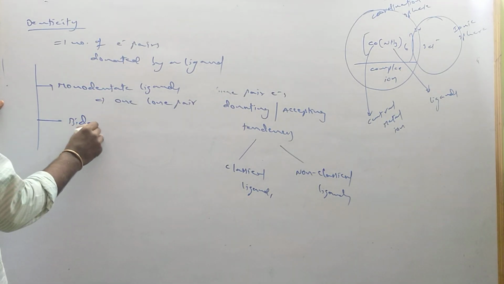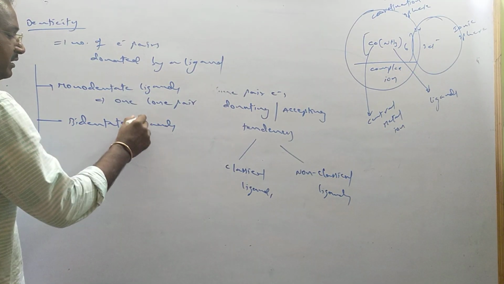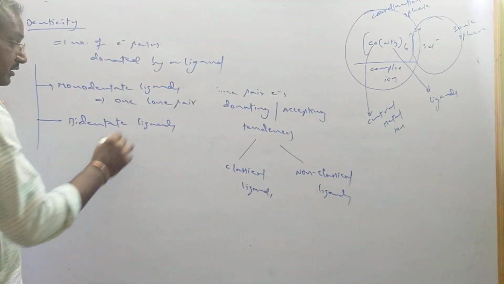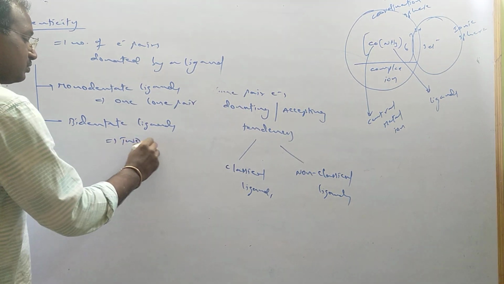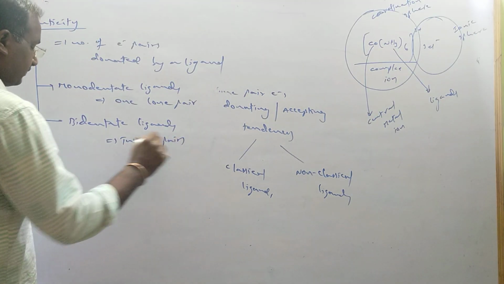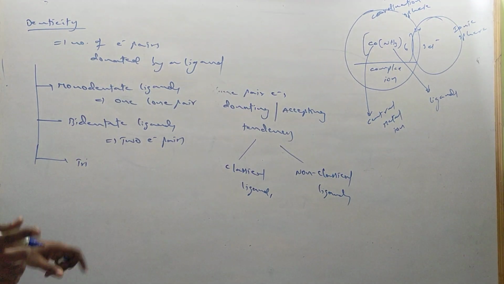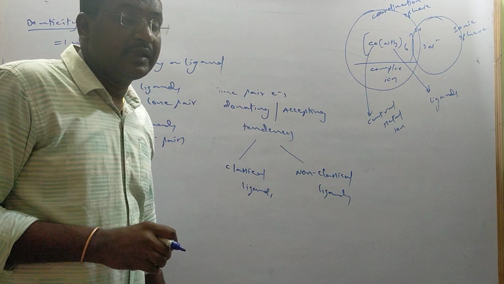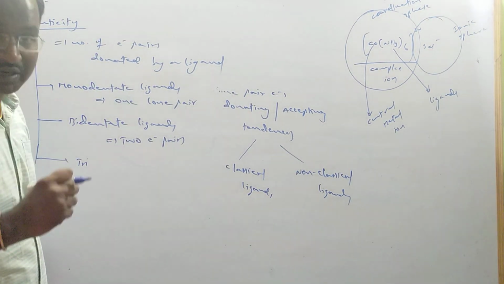Bidentate: two electron pairs. Bidentate ligands means each ligand donates two electron pairs. Tridentate, please see examples. Denticity means each ligand's donating capacity. If a ligand donates one electron pair, it is monodentate.